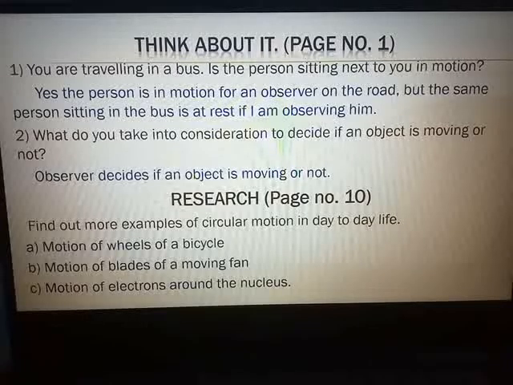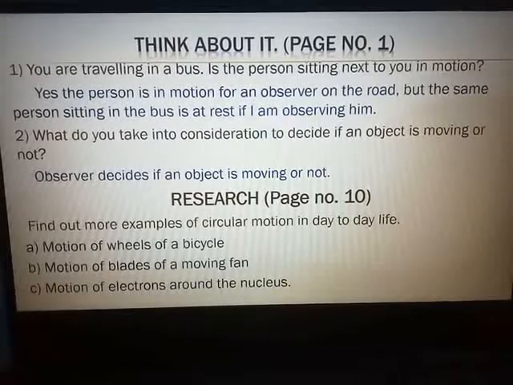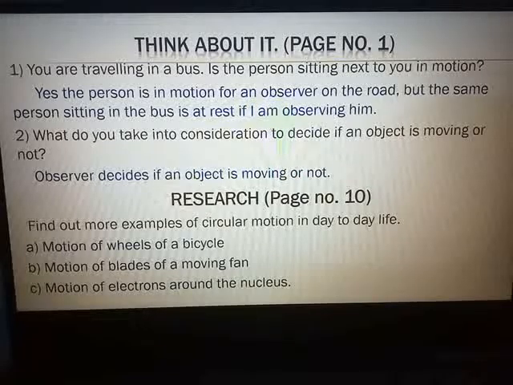Let's move to the next activity, which is on page number 10, Research. This activity is based upon the concept of uniform circular motion. All of you have studied what uniform circular motion is. When an object moves with constant speed along a circular path, we call that motion uniform circular motion.